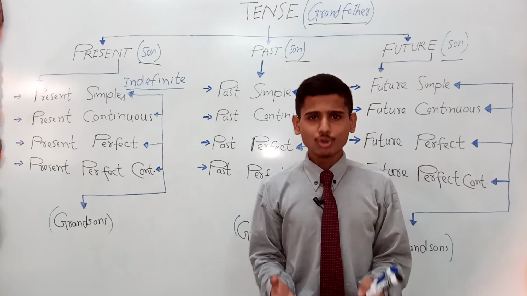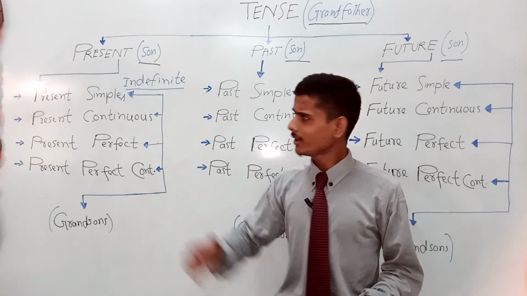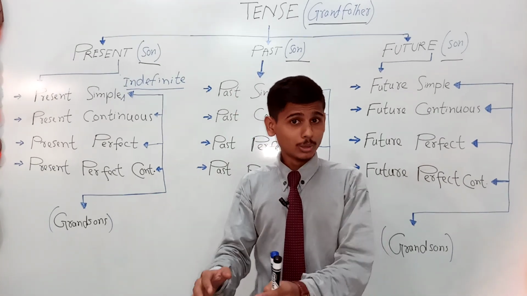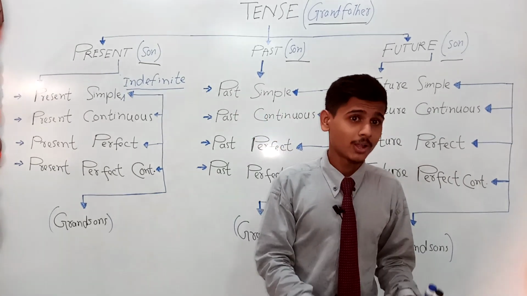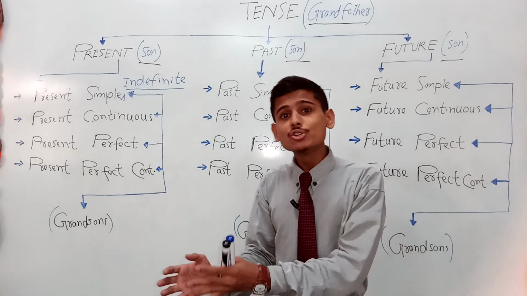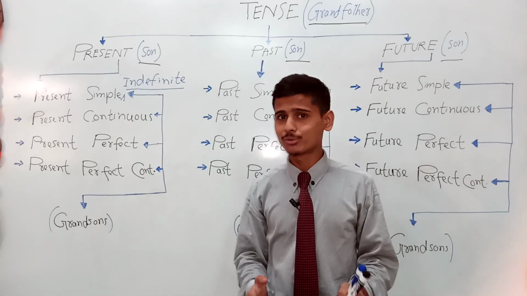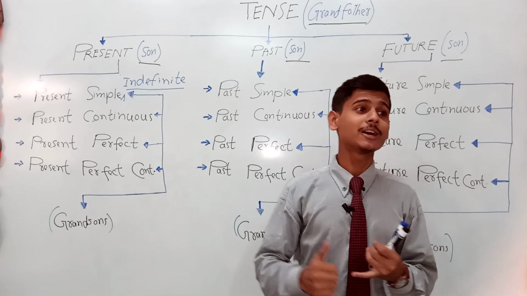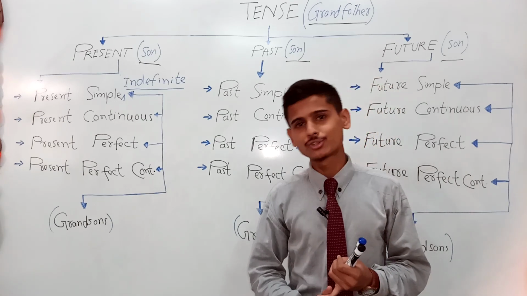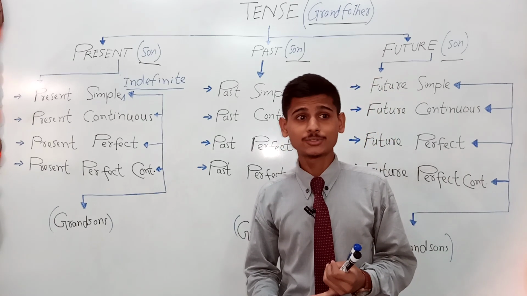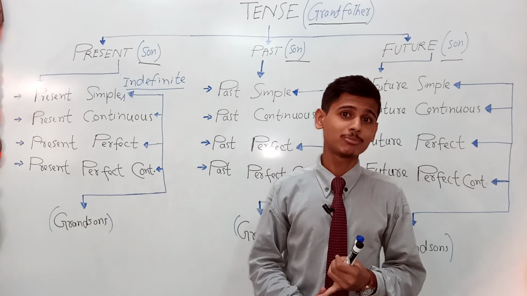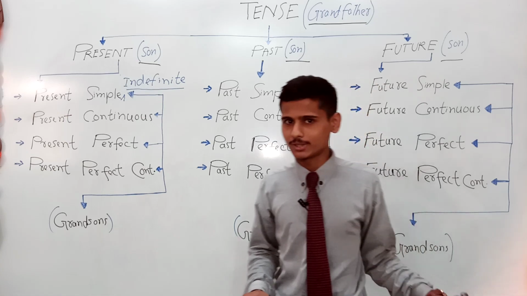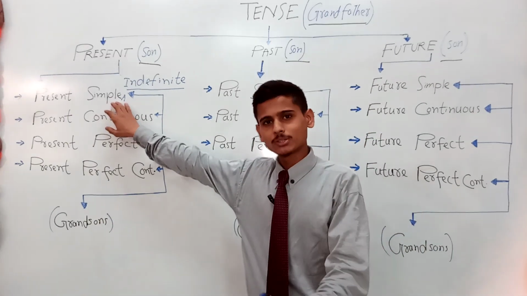To keep it short and simple, I would say it talks about repeated action, right? Although it's not the only one, there are other uses of the same category as well. For example, it is used to indicate vivid narrative. It is used to quote quotations. It sometimes talks about the fixed timetable of the future, but we are not going to consider those uses. Just look at it, it talks about repeated action.